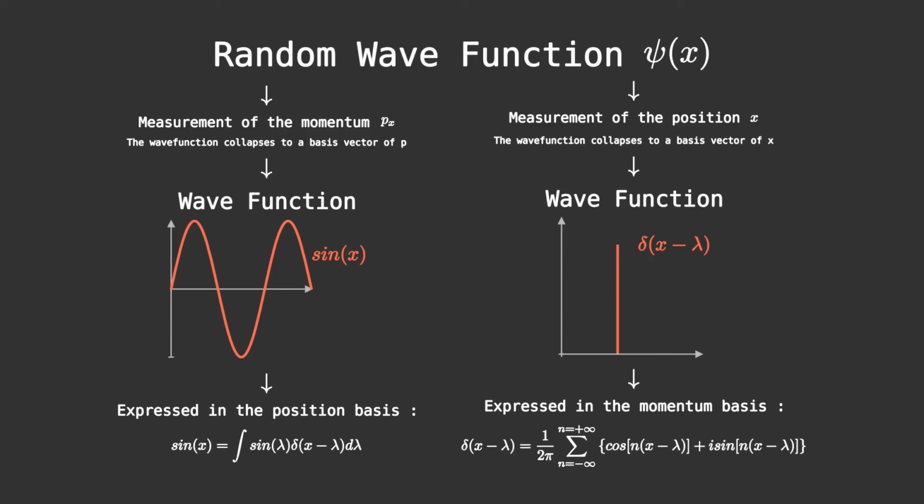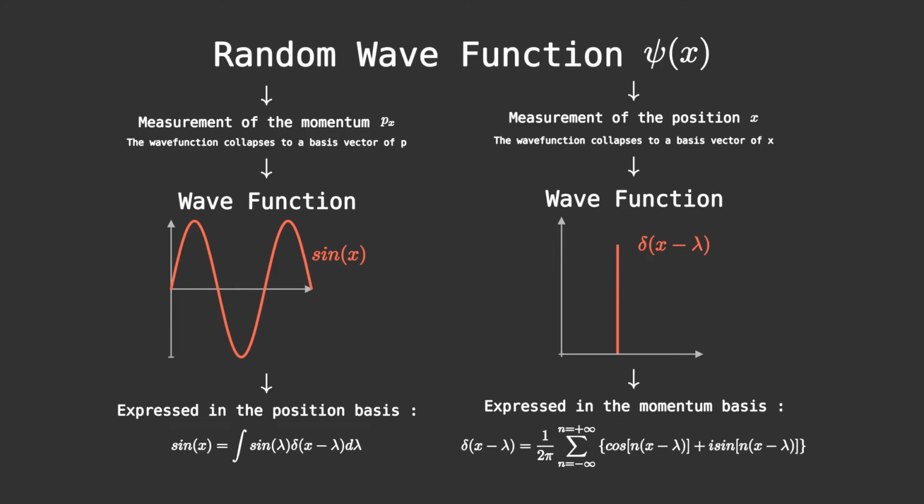This is because when we do a measurement of the momentum, our system will collapse into one of the basis vectors of the momentum, which is a sinusoidal wave. If we then try to measure the position of this sinusoidal wave, we'll get that our sinusoidal wave is made of an infinite sum of different basis vectors of position, so we can get any value of position.